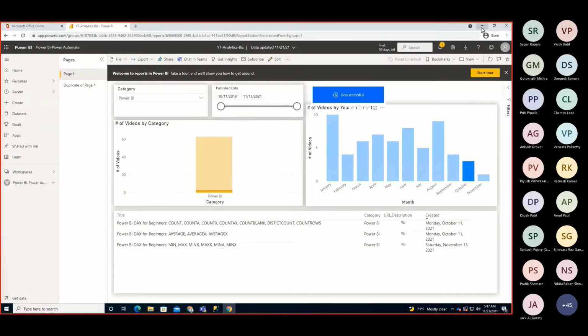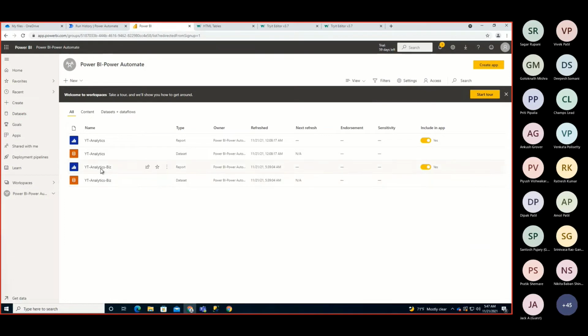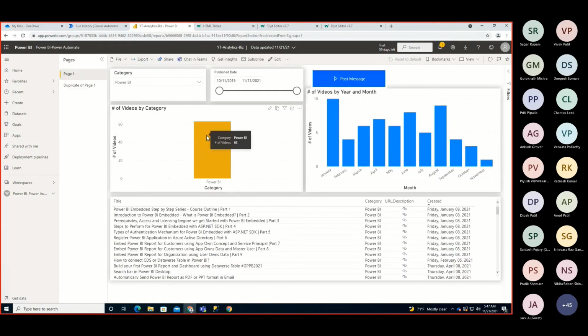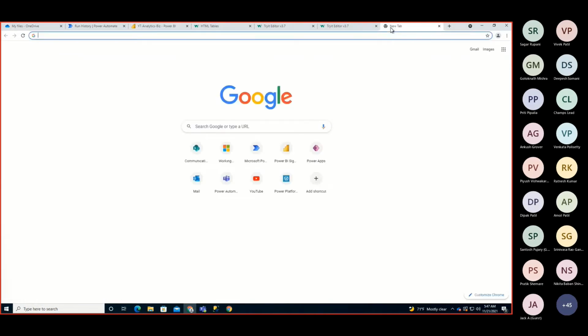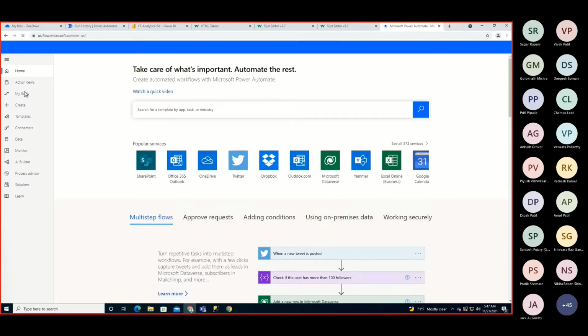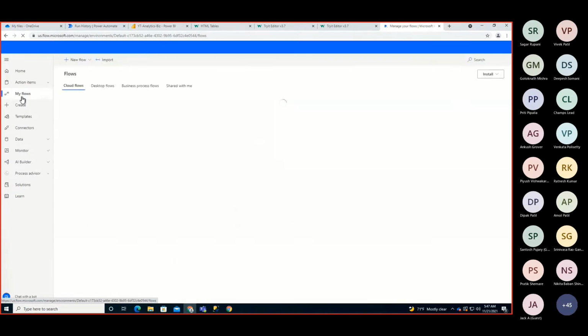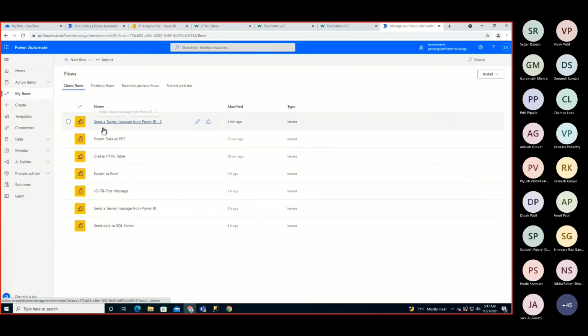For that, what you need to do is open up your flow. So basically, whenever you are creating any flow inside your Power BI service or Power BI Desktop, you are able to track the same flow in flow.microsoft.com, and that flow will appear under the My Flows section for you. So, send a Teams message from Power BI. So this is the flow that we just created.